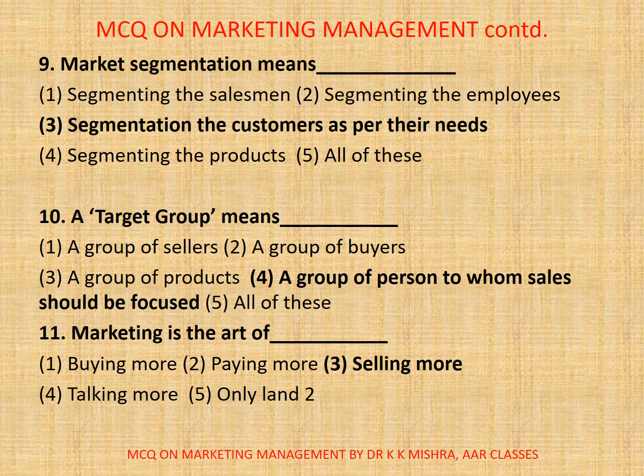10. A target group means dash. 1. A group of sellers, 2. A group of buyers, 3. A group of products, 4. A group of persons to whom sales should be focused, 5. All of these. The correct option is 4. A group of persons to whom sales should be focused.